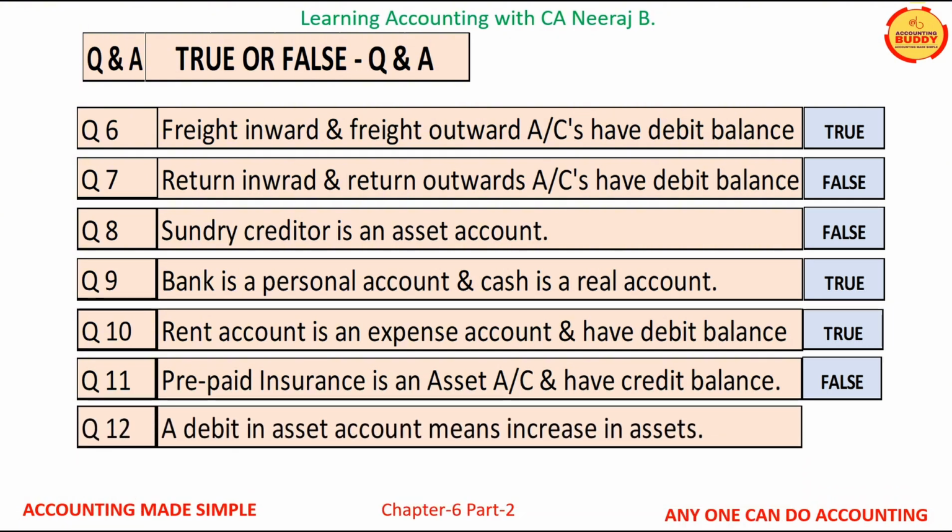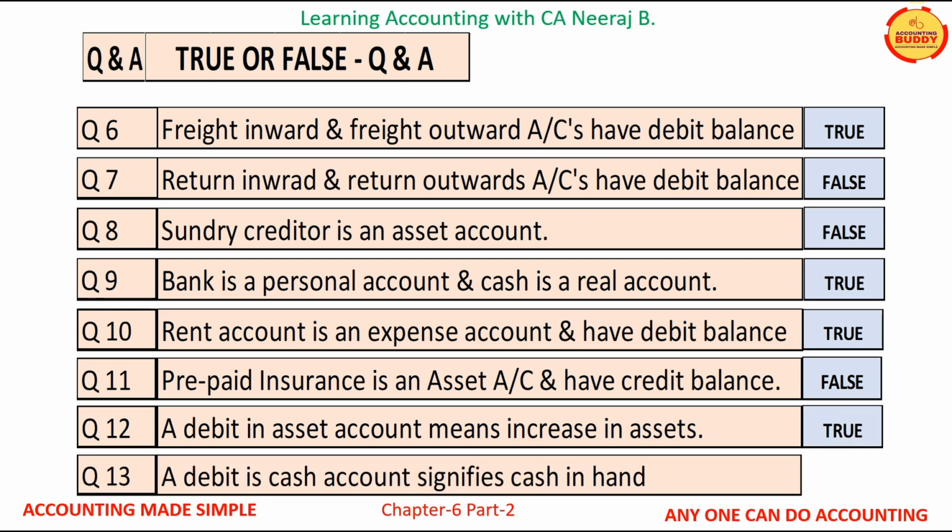Question number 12: a debit in an asset account means increase in asset. This is an absolutely true statement. Question number 13: a debit in cash signifies cash in hand. This is a true statement.